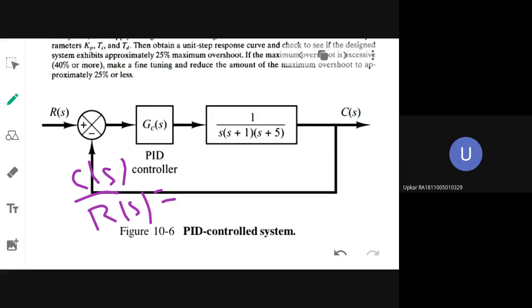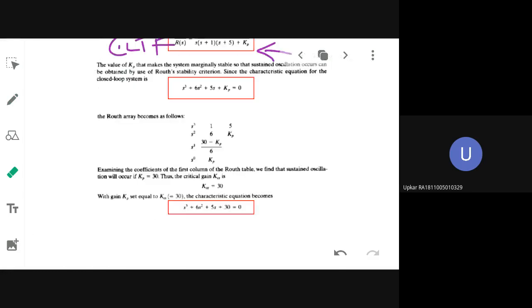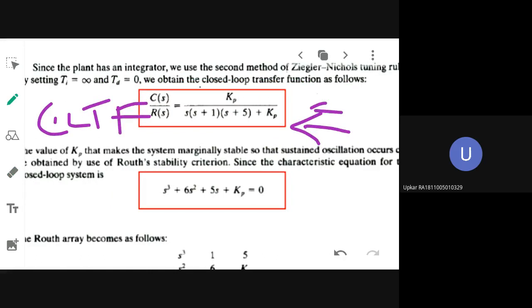What is the formula for eliminating a negative unity feedback path? G of s divided by 1 plus G of s. Suppose, what is your G of s? That is a product between these two. So that way, if you are doing the derivation for CLTF, this is your CLTF that you are getting.